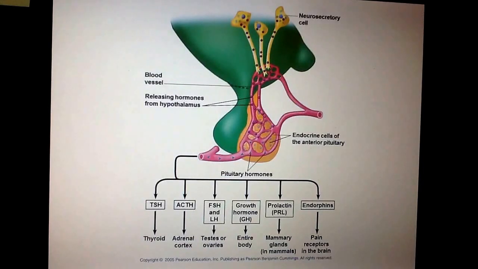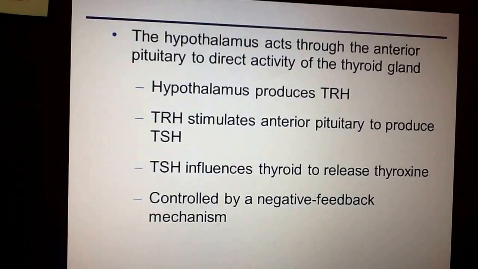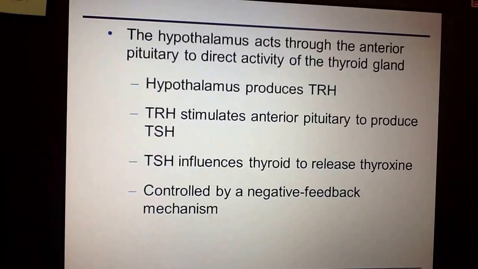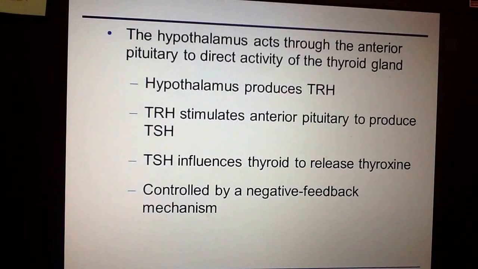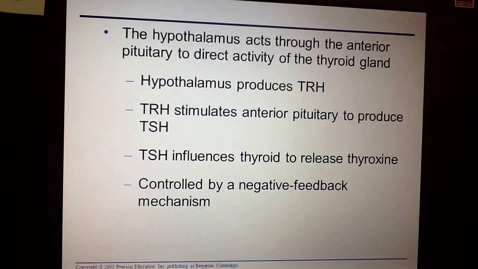Prolactin, which is found in the mammary glands. That's how we produce a lot of our milk. And then the endorphins, which are found in our brain. So it kind of controls your pain levels, right? So all of those things are controlled by the anterior pituitary. So the hypothalamus is actually acting through the anterior pituitary. So the hypothalamus tells the anterior pituitary which hormones to release, and then the hormones then are released.